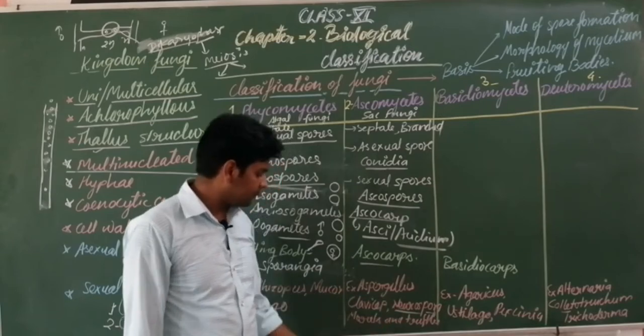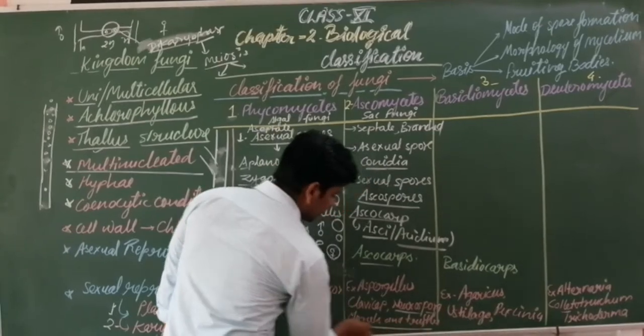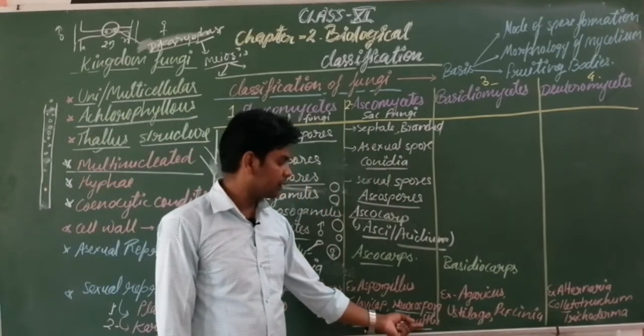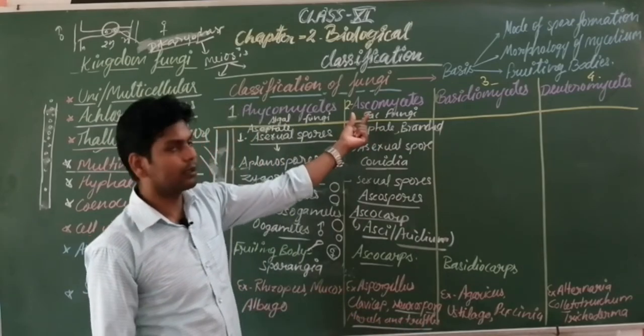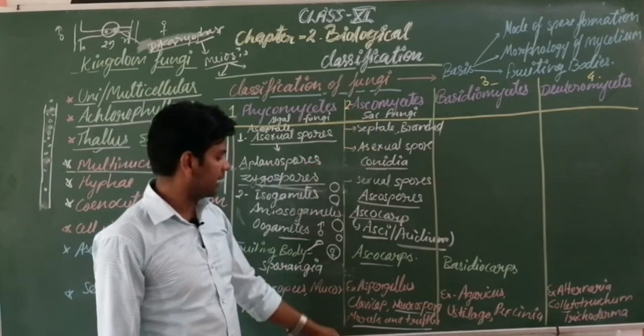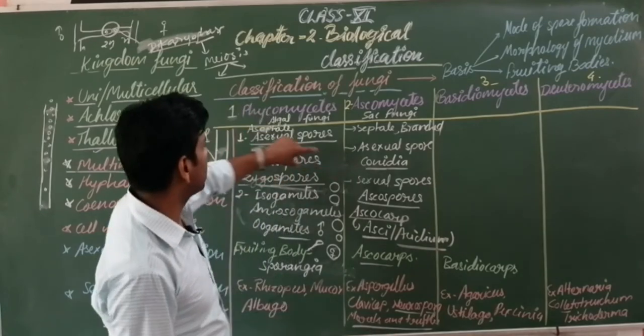So Neurospora, morels and truffles, these are the edible fungi in this category, Ascomycetes. It may also be asked in which category these fungi are placed. So these two categories we have discussed.